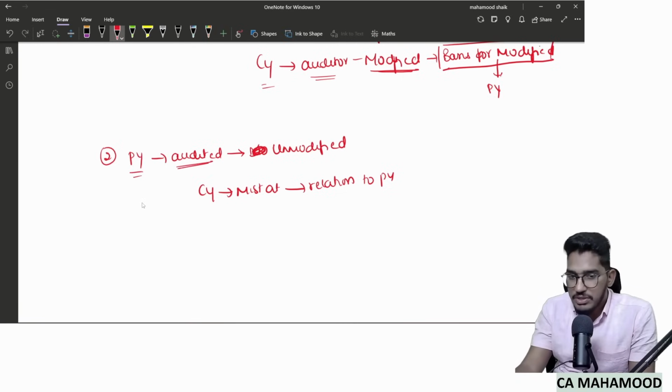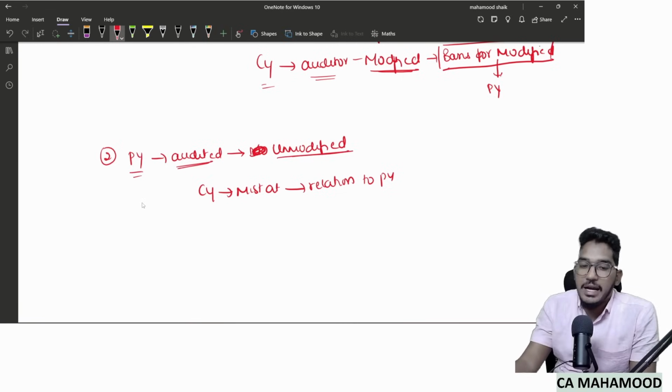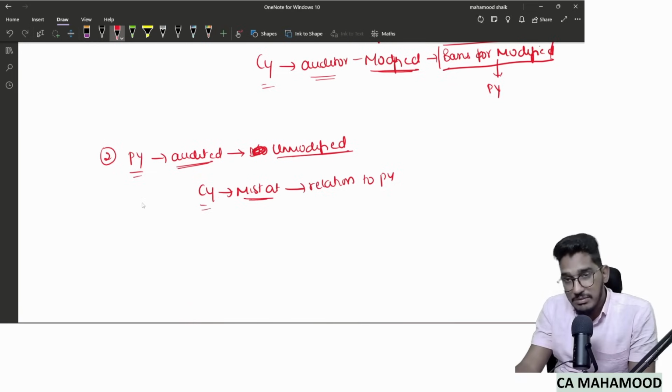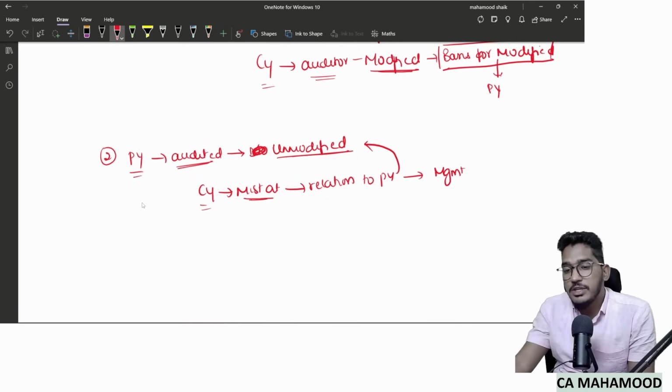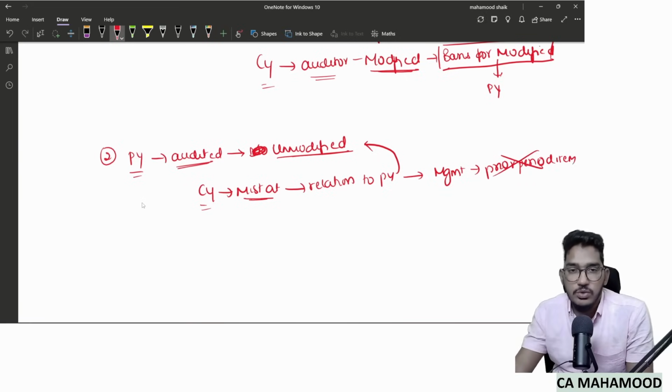Prior year financial statements were audited. Last year auditor gave unmodified opinion, and in the current year the auditor found a misstatement which is relating to previous year. Since it is a misstatement relating to previous year, what should management have done? Management should have shown it as a prior period item. Yes or no? Management should have shown it as a prior period item. But management is not doing it.